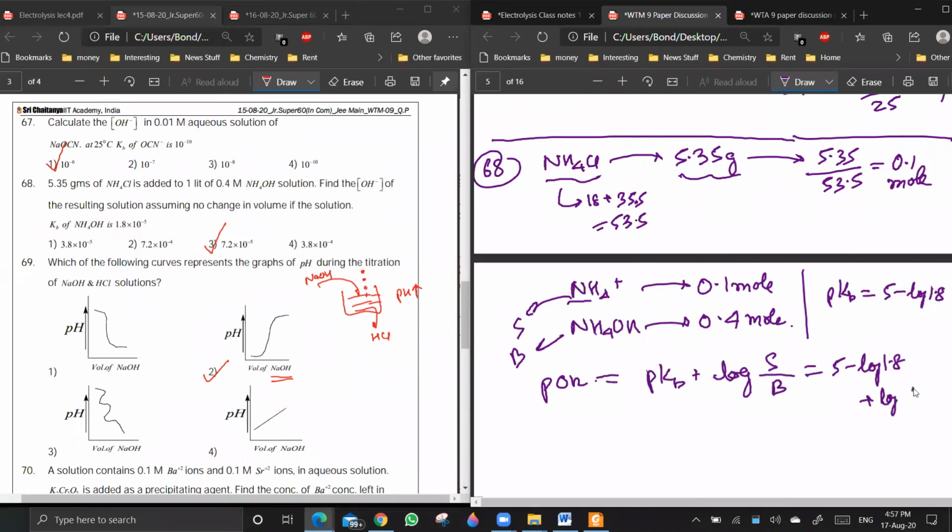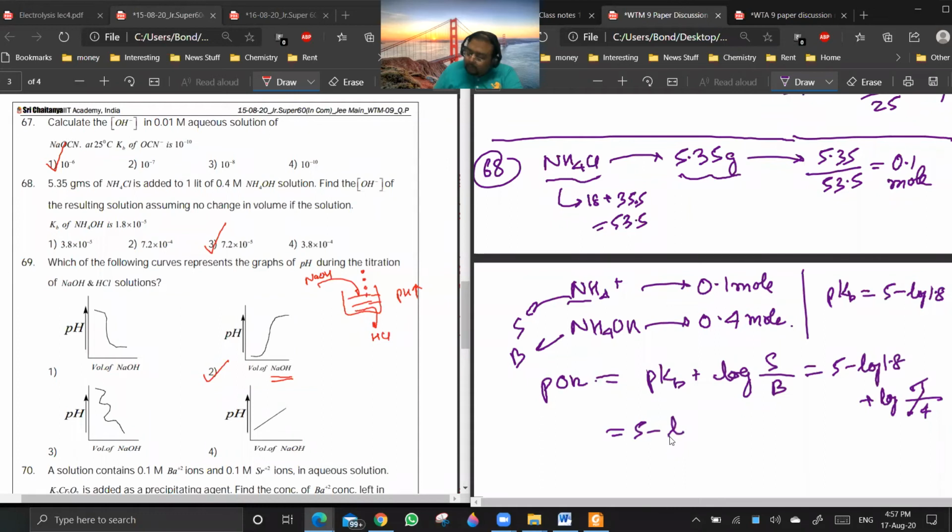Salt is how much? 0.1. Base is how much? 0.4. It's 5 minus log of 1.8 minus log 4. So it is 5 minus log of 7.2.